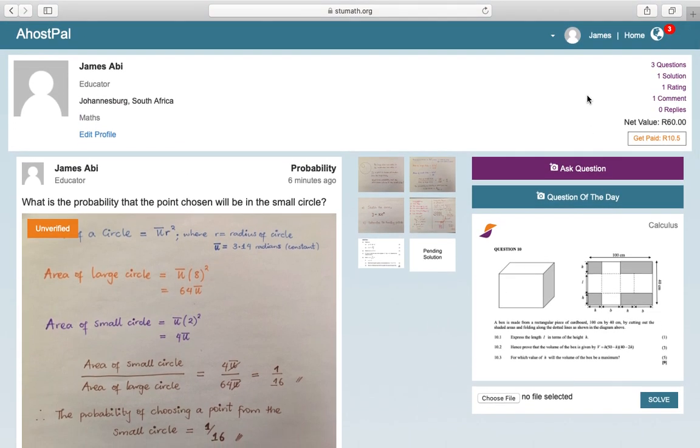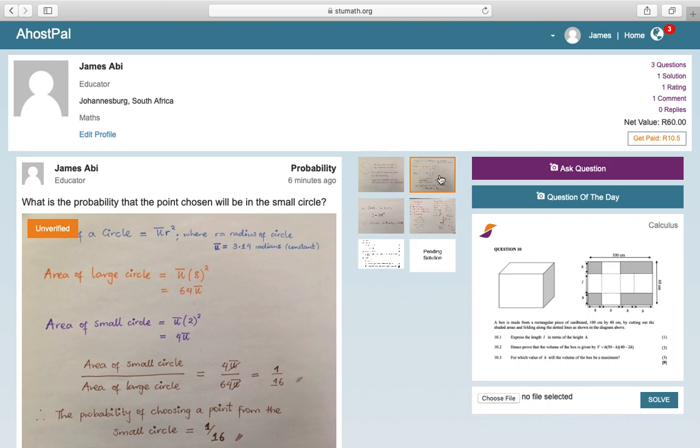Okay, so now moving back to our activity on the platform. The program calculates your net value based on your activity, and we pay you right here depending on the number of solutions you provide. On this account, I have provided one verified solution.